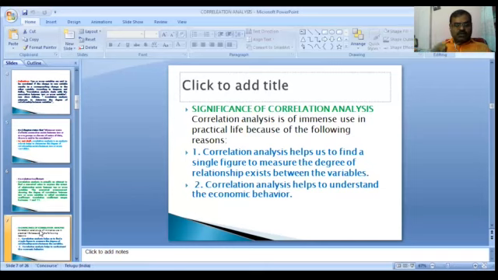It is used to know the degree and direction of relationship between variables like price and demand, rainfall and crop yields, etc.